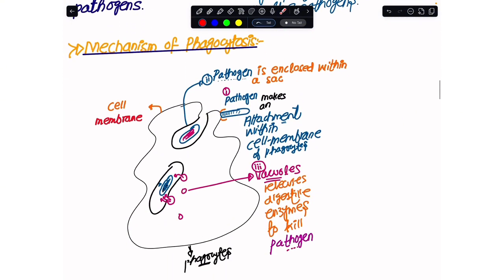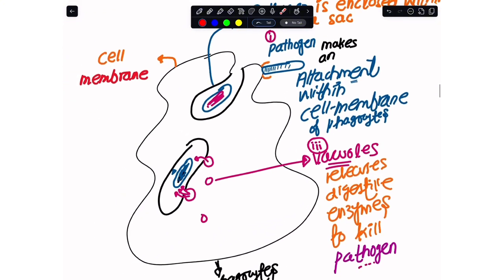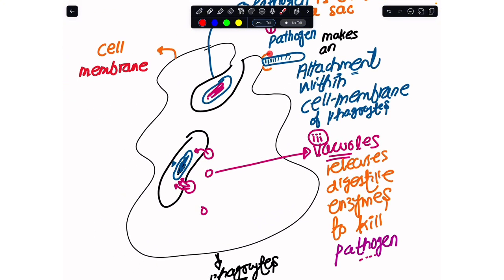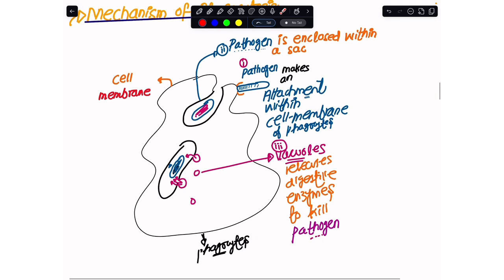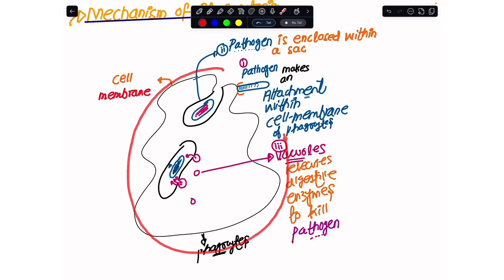How is this mechanism of phagocytosis brought about? Now if you see, I have this diagram for you. This is the diagram of a phagocyte, and on the phagocyte we have some protein receptors. These protein receptors can have multiple shapes, so they can bind with any pathogen that gets an entry into the body. The other thing I also have to ensure, at any cost, is that while these phagocytes are ingesting the pathogen, they themselves must not die. Only the pathogen must die.